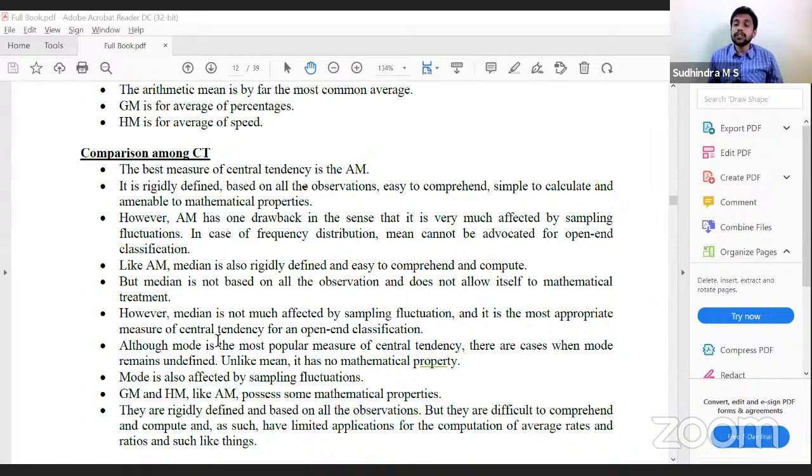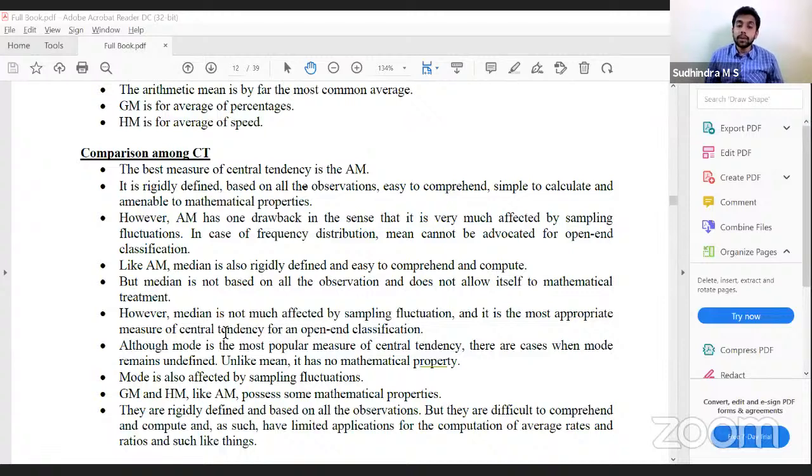undefined. What if there is no maximum repetition frequency, highest frequency related value in the frequency distribution? No mode, correct? So mode remains undefined. That is one of the disadvantages, and it has no mathematical property. And mode is also affected by sampling fluctuations.